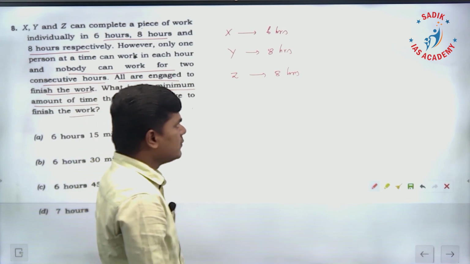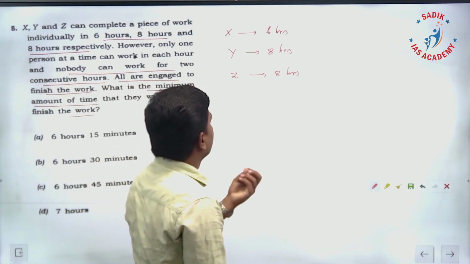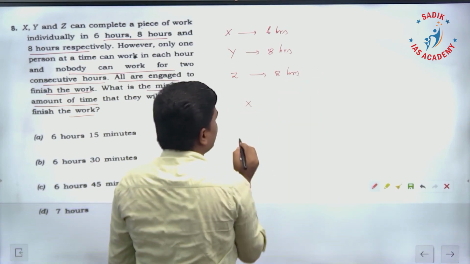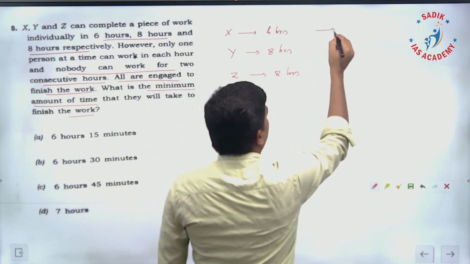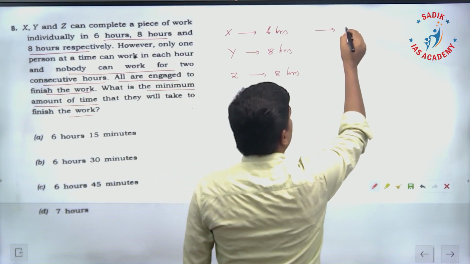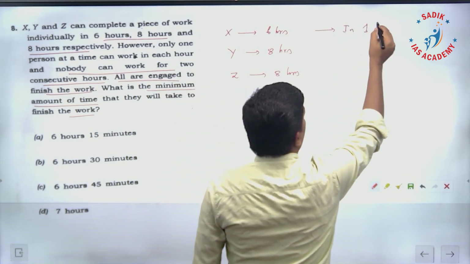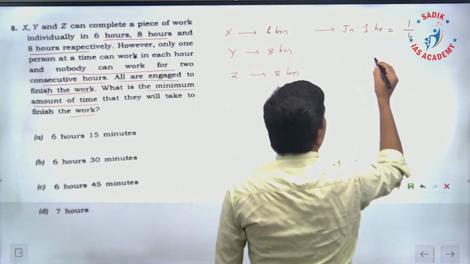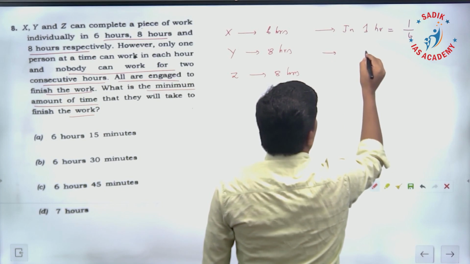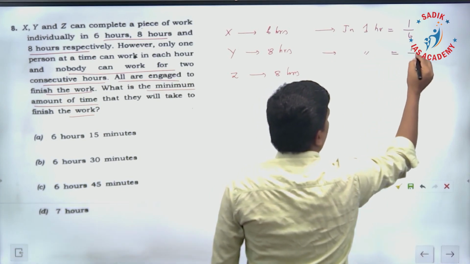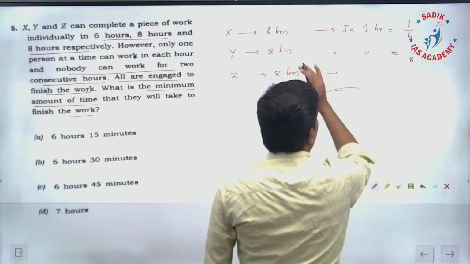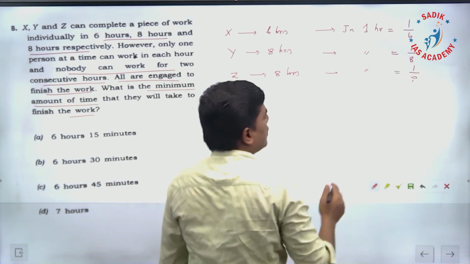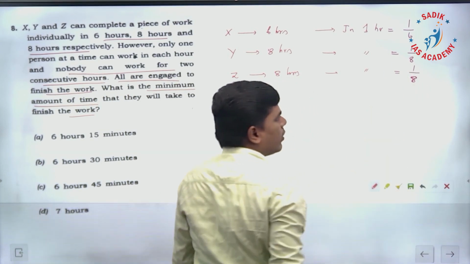That's the question. So here I'll take a small idea. Suppose I start with x. See here, x can complete in 1 hour how much? What is the work done by x? It is 1 by 6. Similarly, for y, in 1 hour, how much work is being done? 1/8. And similarly, here also in 1 hour, he is going to do 1/8 only.